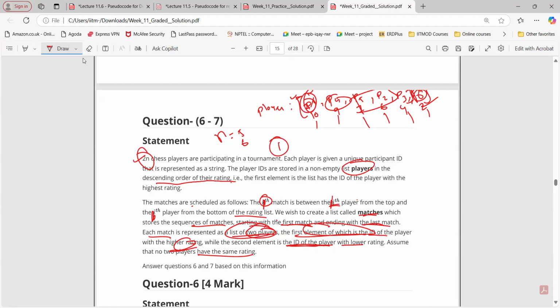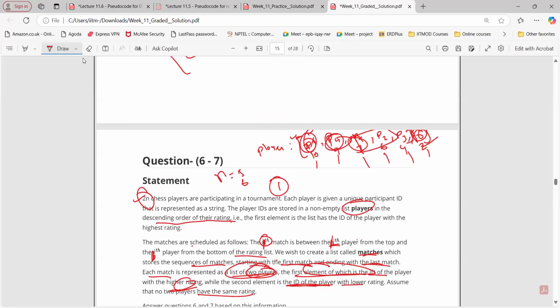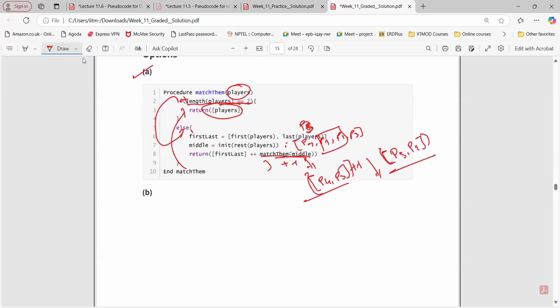Second match number is what? Second player from the top, second player from the bottom, right? Third is what? Third player from the top, third from the bottom, right? This is what we got. That is why it is a list of list. Match 1, match 2, match 3.